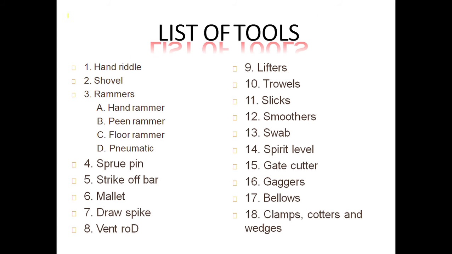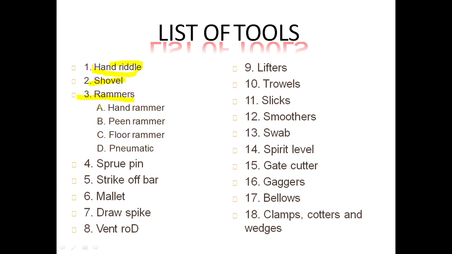So here is a list of the tools. In the viva there might be a case that they may ask you to give the name of the tools and its functioning. We will be discussing that in great detail. So first of all here you can see the list: the hand riddle, shovel, rammer.